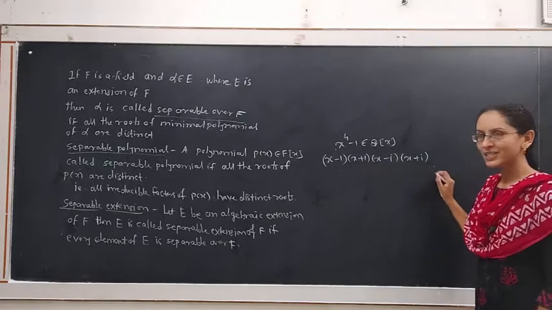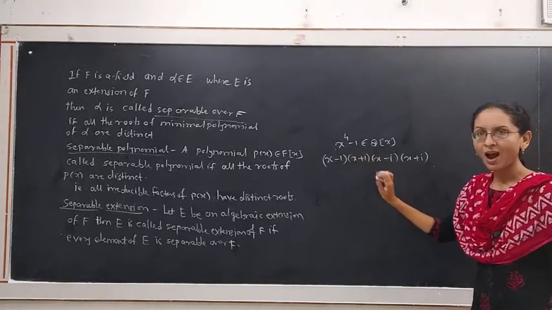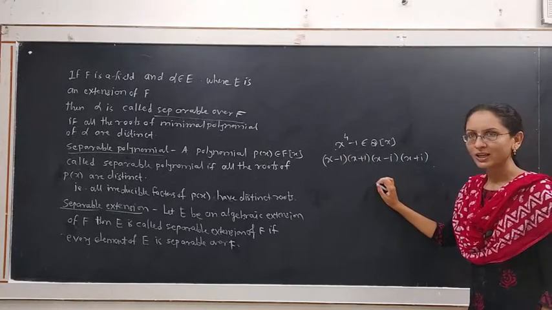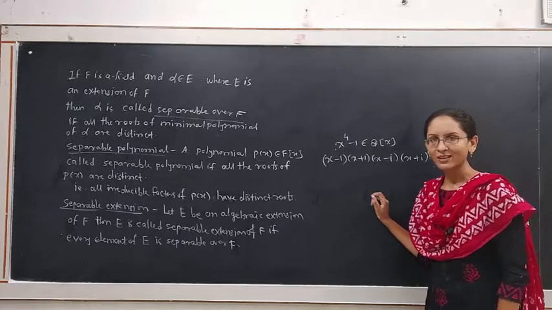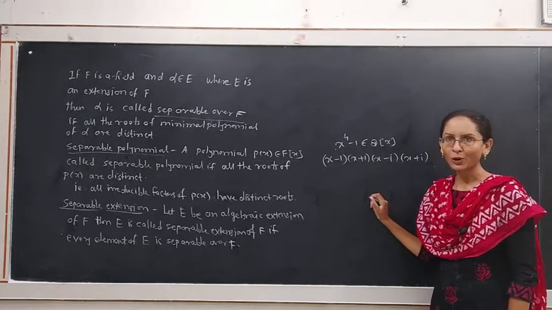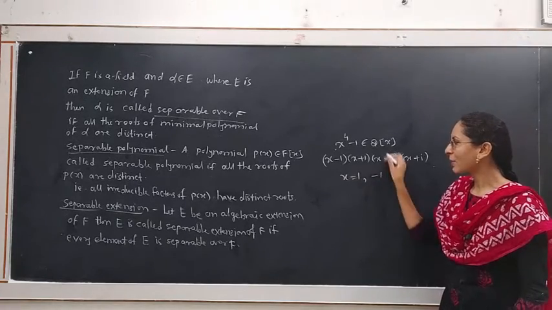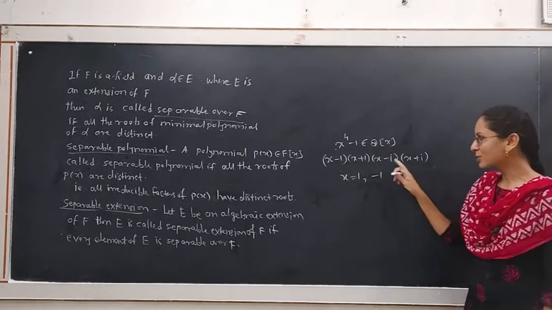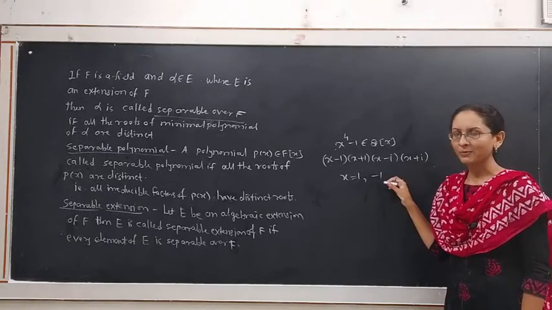That means this polynomial has 4 roots which are distinct. First 2 roots, x equal to 1 and minus 1, belong to Q, and next 2 roots i and minus i belong to the extension field of Q, namely Q(i).